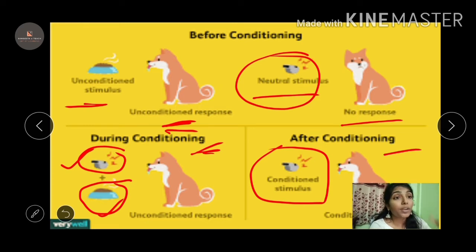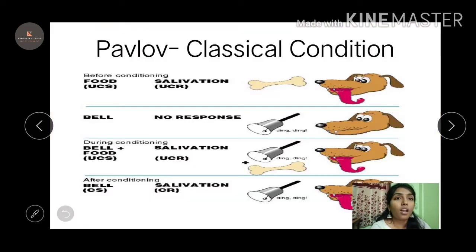because it is habituated. It has got trained in such a way that it feels whenever I'm ringing the bell, I'm going to give it the food. So it will start to salivate. So only with the condition here, it is going to respond. So it is conditioned stimulus and conditioned response that the dog is giving after the conditioning. Okay, clear? Okay, the same diagram where you can understand the food is an unconditioned.